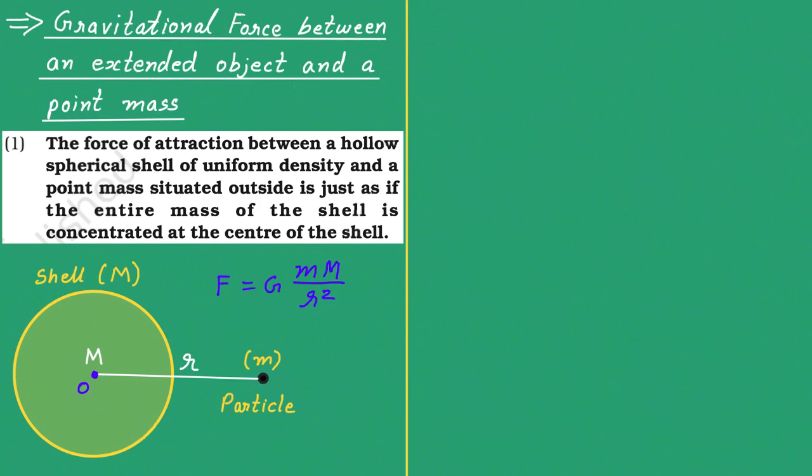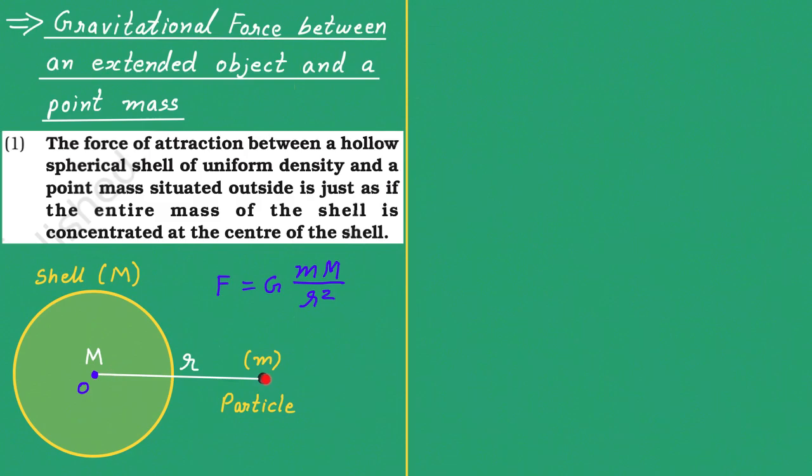Here, for all of these forces, you will get two components. One component will be towards the center of this shell and another component will be perpendicular. But all the perpendicular components in the upper half and the lower half will be cancelled out. So obviously all the components towards the center O will be just added.